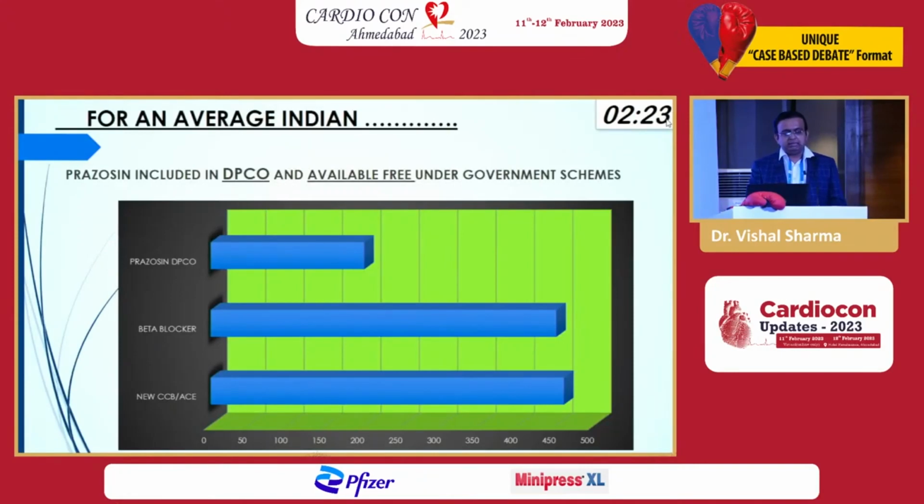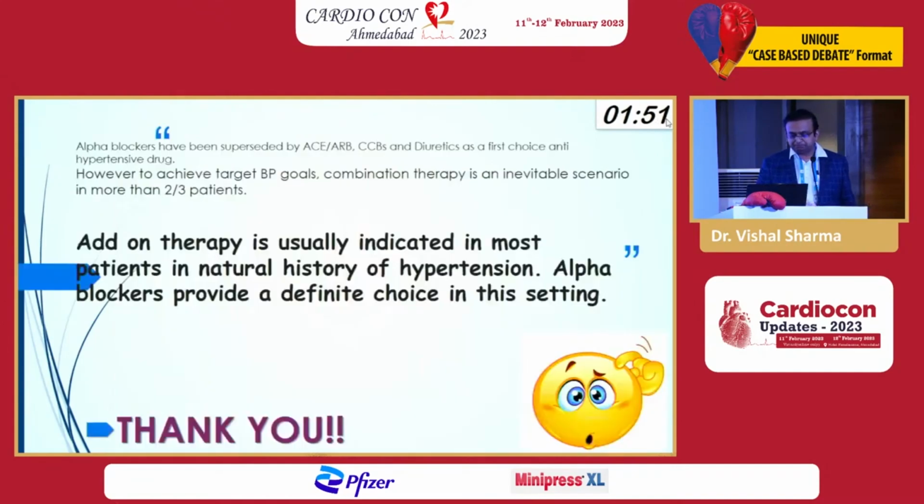Finally, cost. I think we all know prazosin is a DPCO molecule. So the cost of prazosin is quite low. While the newer beta blockers, like bisoprolol, are not in DPCO, so are the newer CCBs like cilnidipine or azelnidipine, or say newer ACE inhibitors or ARBs for that matter as well. Sartans are also not included in DPCO, so their cost is certainly higher. We do understand the average Indian income to be around 10,000, say. For those patients who are treating themselves and their other family members, I still believe we should choose drugs which are in DPCO so that they are available to them.